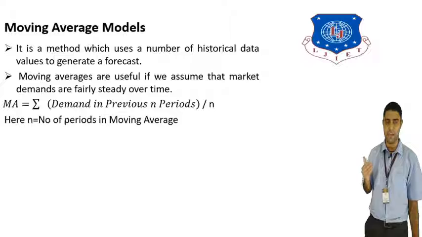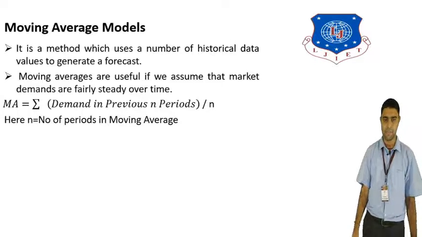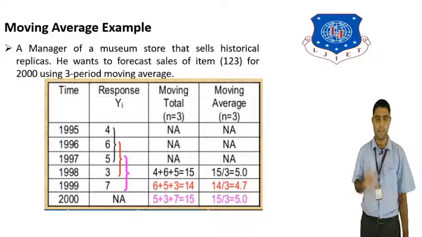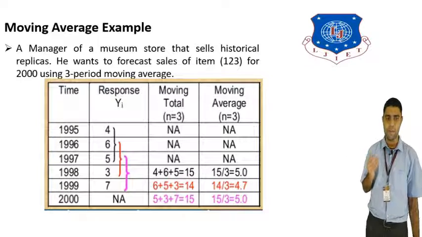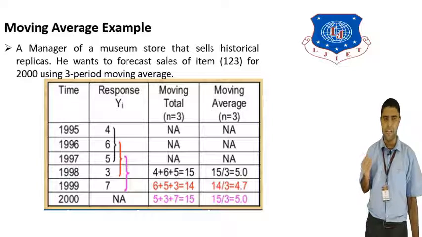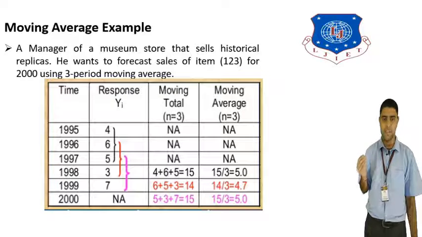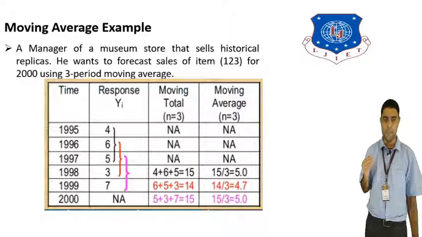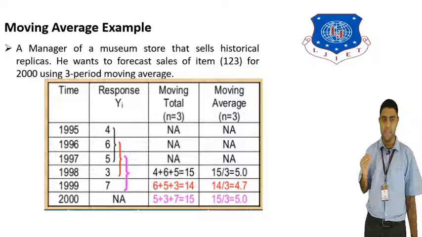Now we will see an example of the moving average method. A manager of a museum store has historical sales data and wants to forecast the sales for item 123 for the year 2000 using a 3-period moving average.